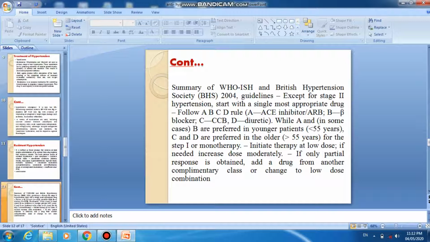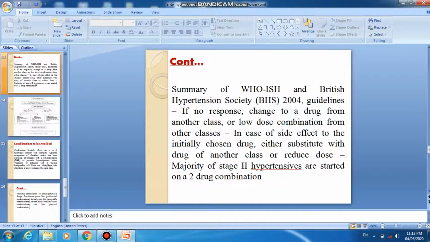While A and B are preferred in younger patients less than 55 years of age, C and D are preferred in older patients more than 55 years of age for step 1 or monotherapy. Initiate therapy at a low dose. If needed, increase the dose moderately. If only a partial response is obtained, add a drug from another complementary class or change to a low dose combination.